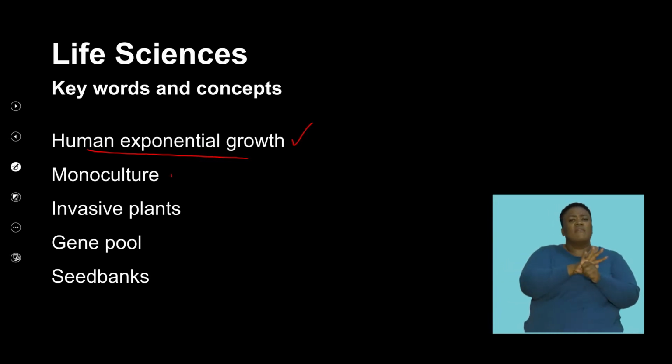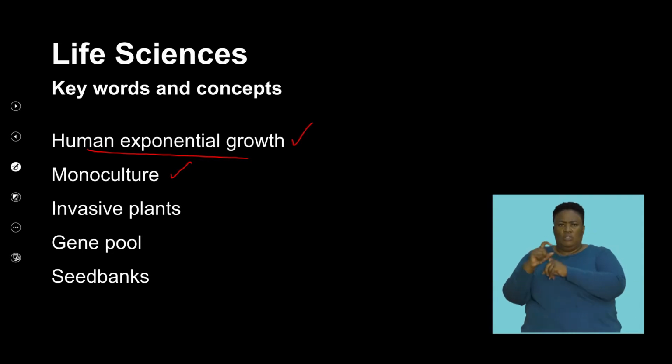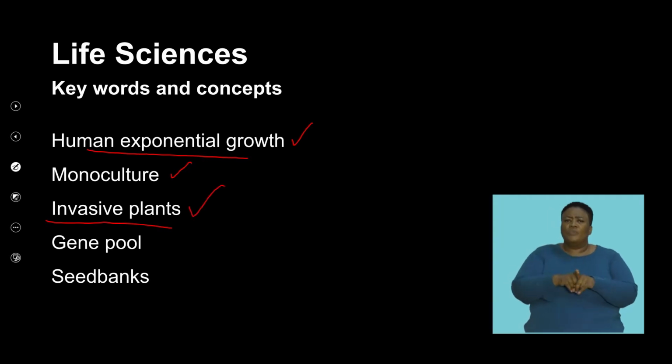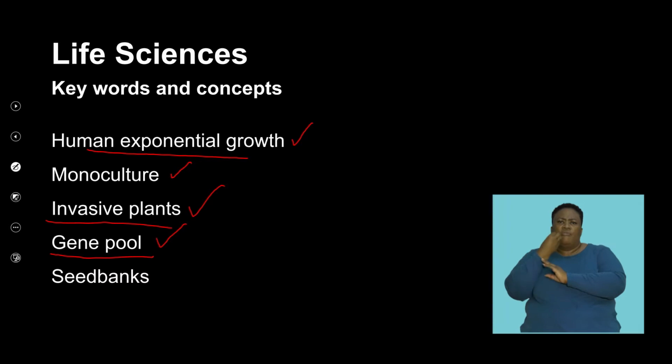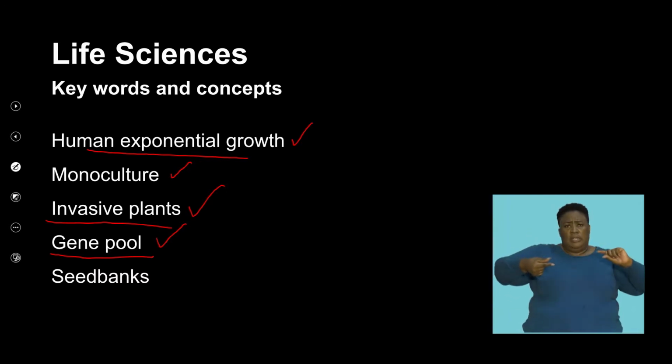We're going to look at monoculture as a farming method that affects food security. We also need to discuss what invasive plants are and how they impact local indigenous food crops. We're going to spend some time looking at the gene pool as a point of evaluating the impact of genetically modified crops, and discuss what seed banks are and how they secure plants for the future.